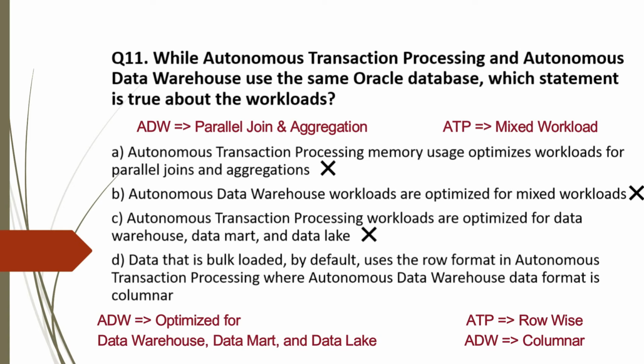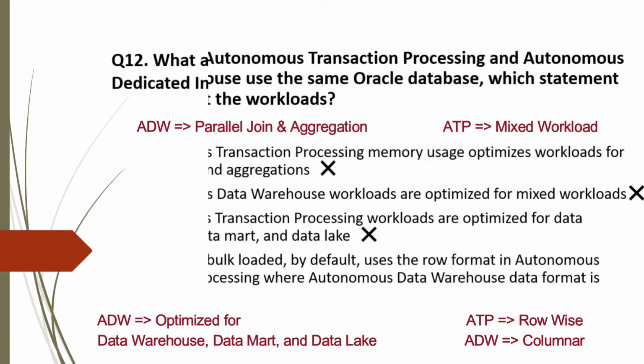Option D, data that is bulk loaded by default uses the row format in autonomous transaction processing, whereas autonomous data warehouse data format is columnar. This is a correct statement. ATP is row format and ADW is columnar. So the correct option for question 11 is option D.